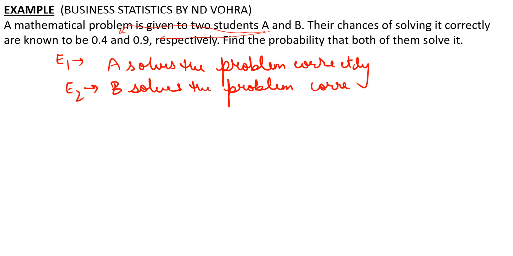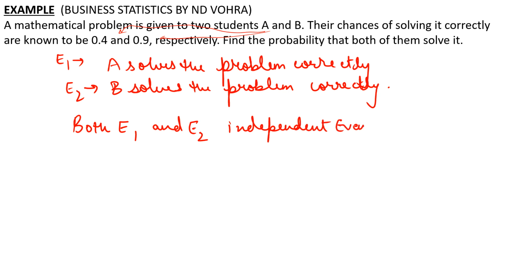Now, first of all, you can think of it this way: you are two friends, both of them are solving questions. So, whether you solve the question correctly or not, is it dependent upon your friend? No. And whether your friend solves the question correctly or not, is it dependent upon you? No. So what can we say? That both events, both E1 and E2 are independent events.